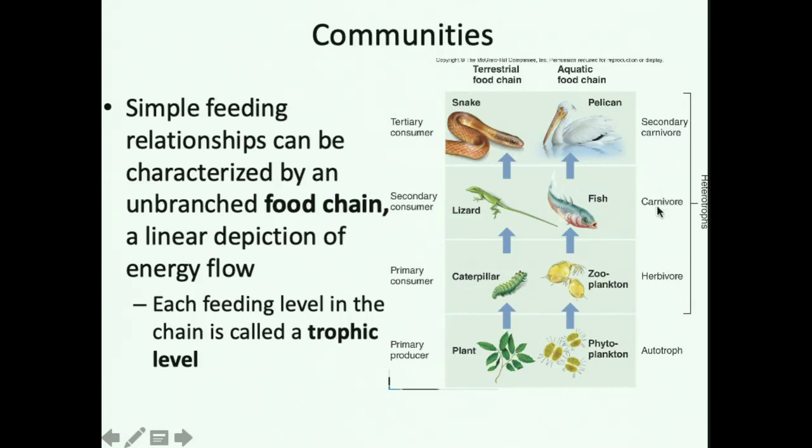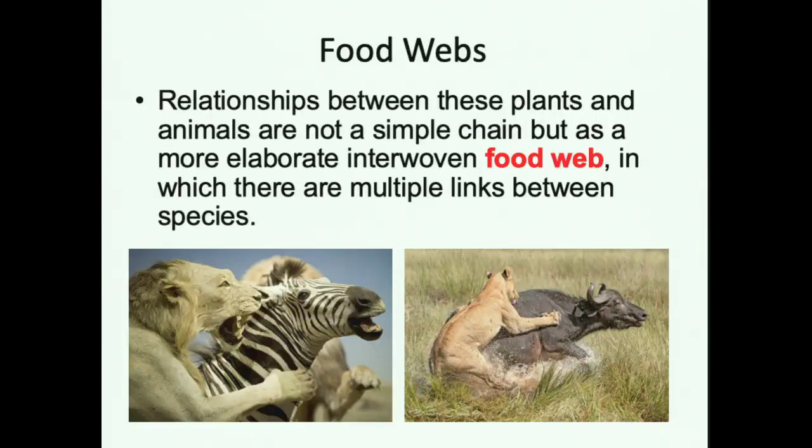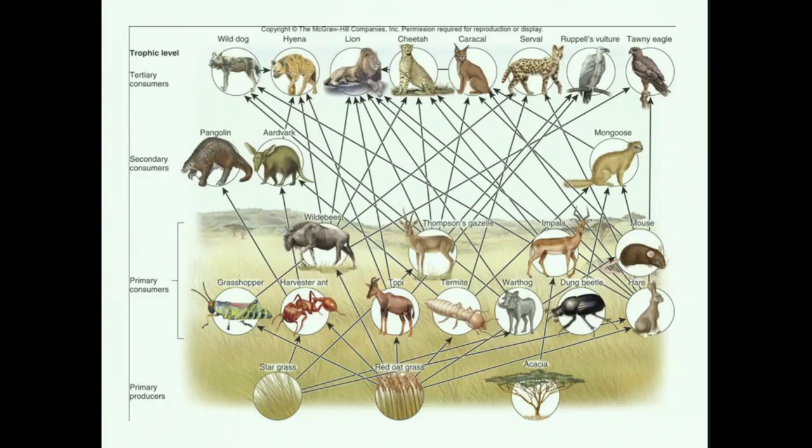Now, in reality, food chains are never what really goes on in nature. Things are a little bit more complex in a real community because organisms can feed on more than one thing. So for instance, this lion is feeding on a zebra, but it's also feeding on the water buffalo. So organisms have many things that they feed on. Oftentimes, also, organisms will be fed on by more than one organism. So therefore, food chain is a little bit too simplistic, and instead we look at communities in what's called a food web, where you can see multiple links between species.